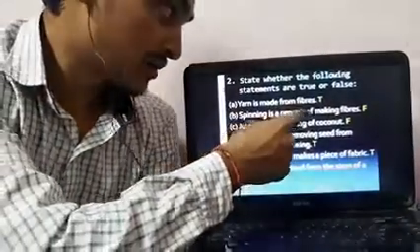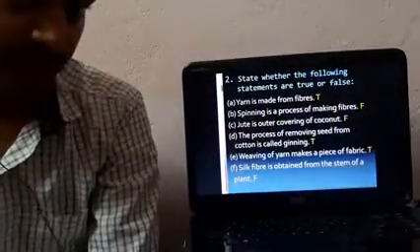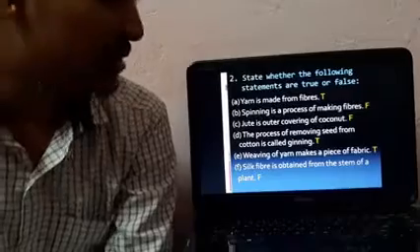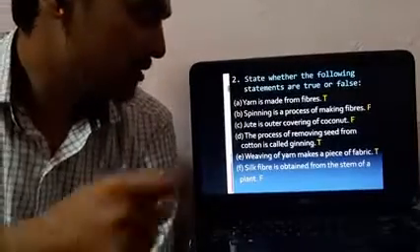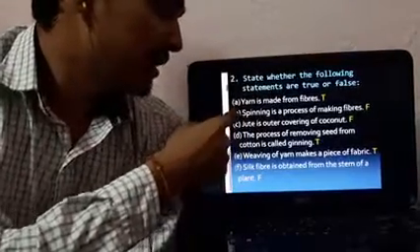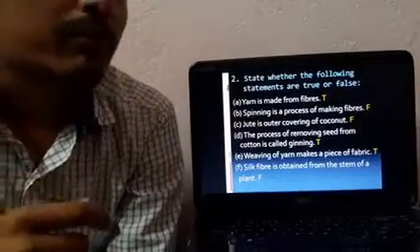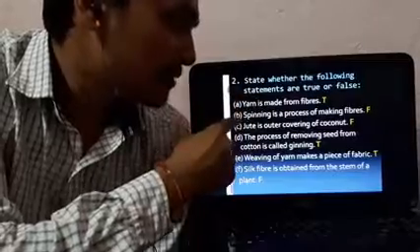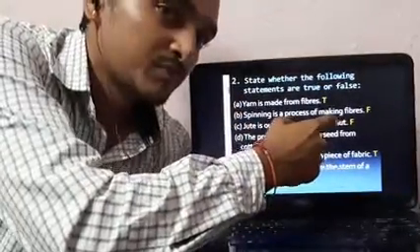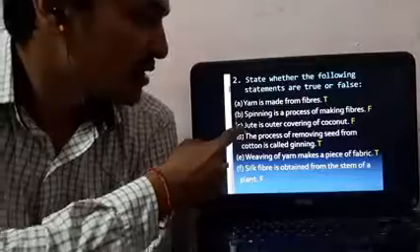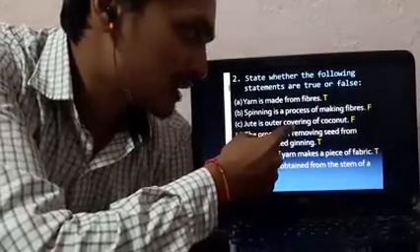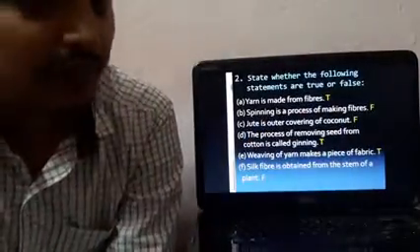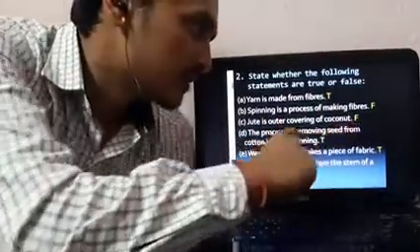Spinning is a process of making fibers. You have to understand the statement. Keep in mind that spinning is a procedure to prepare yarn from fibers, but here it is given that it makes fibers, so it is false. Jute is the outer covering of coconut. Students, there is no relation between jute and coconut, so it should be false.